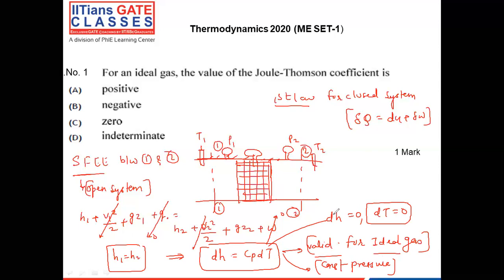Now coming to the Joule-Thomson coefficient. Joule-Thomson coefficient we can define as mu equal to dou T by dou P at constant enthalpy. We are going to plot the temperature versus pressure curve for isoenthalpic chart, and we are going to find the slope of the curve. That slope of the isoenthalpic curve is going to give the Joule-Thomson coefficient. Now, one by one, we are going to see what is the coefficient value for ideal gas.